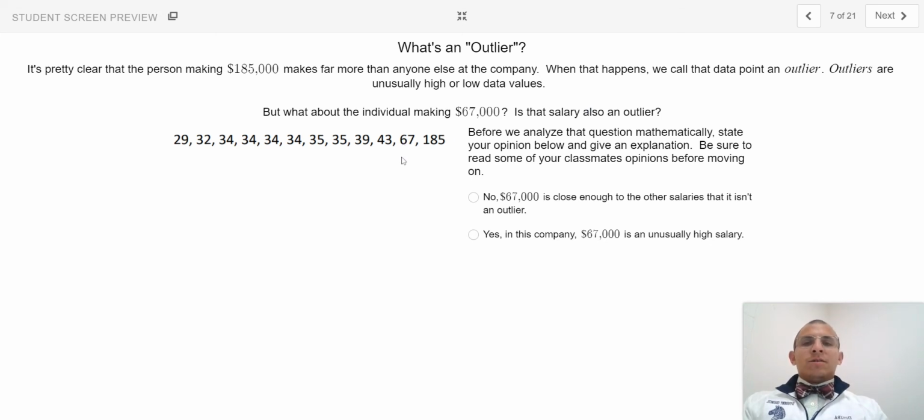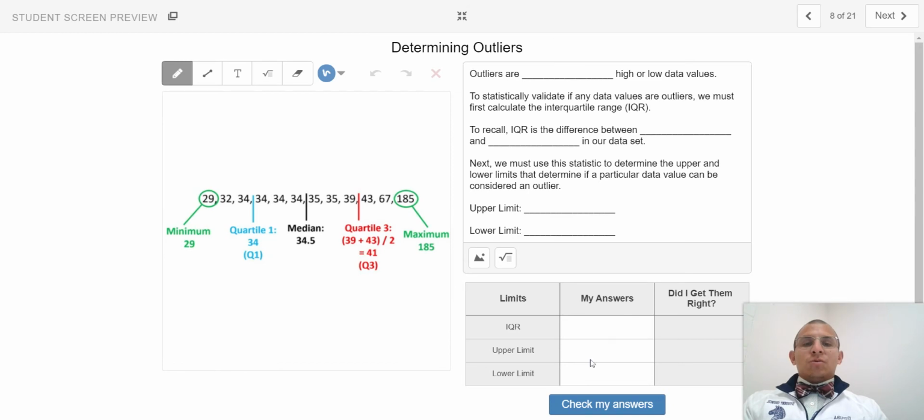So on this slide, please respond and generate some discourse with your peers regarding whether or not you think $67,000 is an outlier. Once you make your selection, please explain your thinking before proceeding on to the next slide.